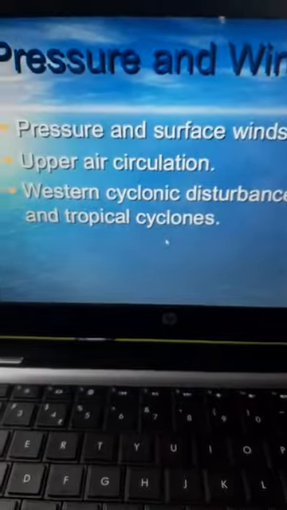Children, third point, pressure and winds. Pressure and surface winds are also responsible for the distribution of climate over a particular area. Upper air circulation, the circulation of the air, is also responsible. Western cyclonic disturbances are also responsible, which we are going to study in detail. Then the pressure and wind system also plays a major role in affecting the climate.